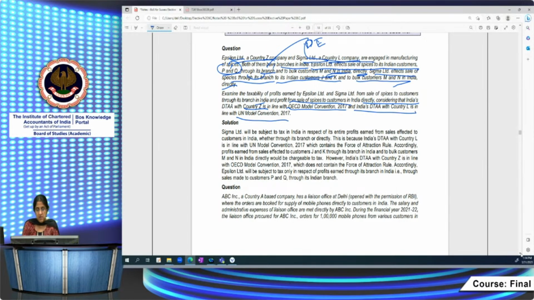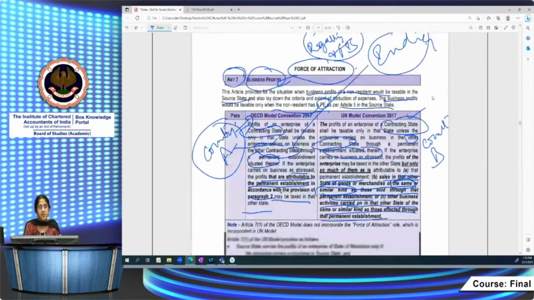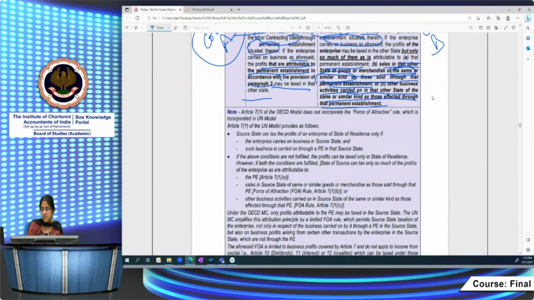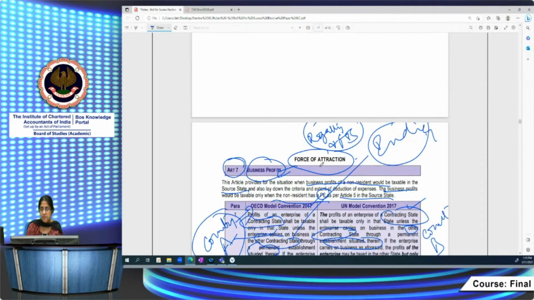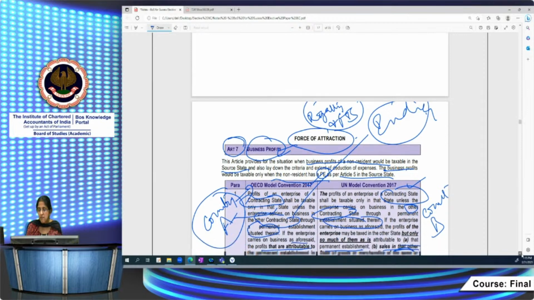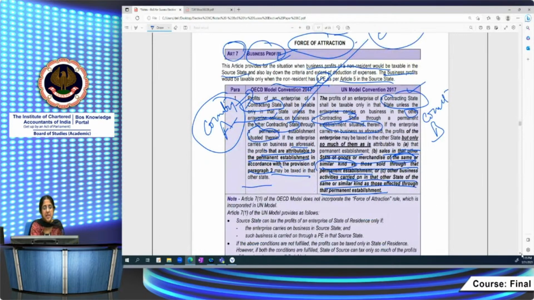Now you know what? India-country Z is OECD. Country Z, Epsilon. And with country L it's UN Model Convention. So in OECD, as we know, only profits attributable to the permanent establishment can be taxable. This first column is the OECD. Only profits that are attributable to the PE are taxable under the OECD Model Convention.